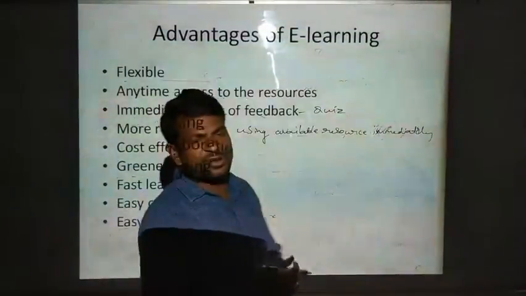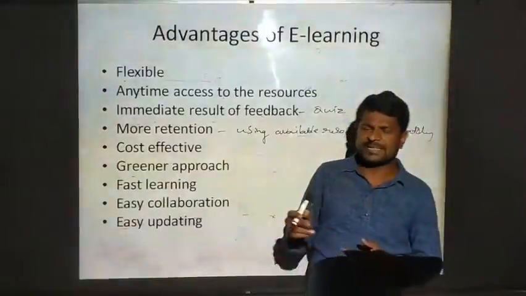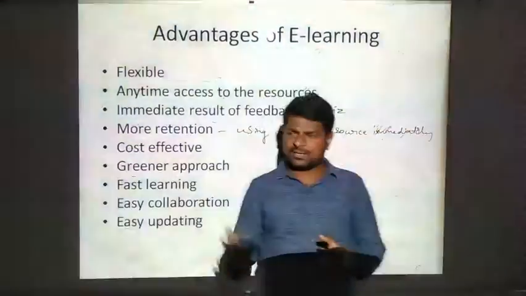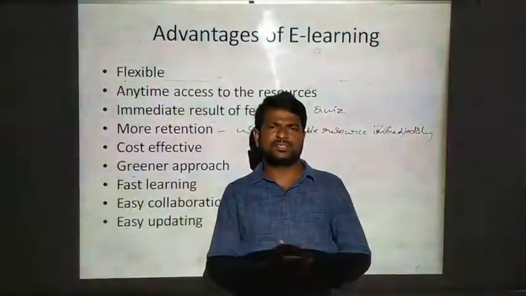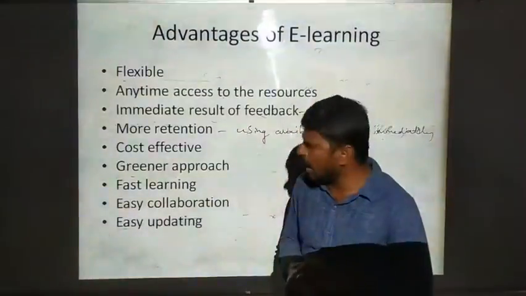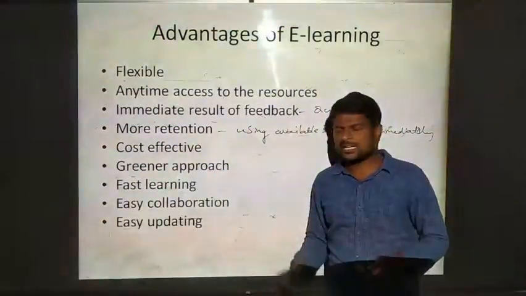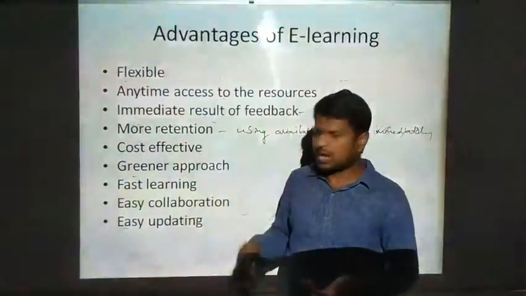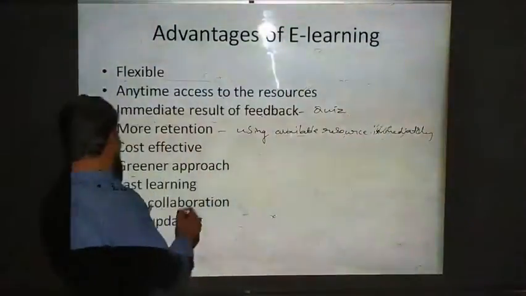In a regular class environment, you are using notes and you are using pencils. Everything will be made up of trees, right? Notes papers are made by cutting trees, chopping the trees. And also while traveling, the student has to use bikes or any vehicles or any transport facility, that leads to what?